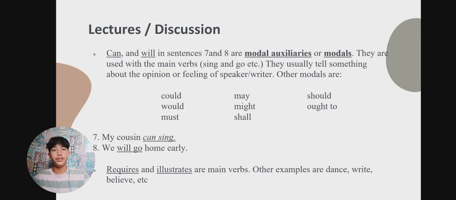For example, in number 7, my cousin can sing, we use can. Another example is I wish I could sing.